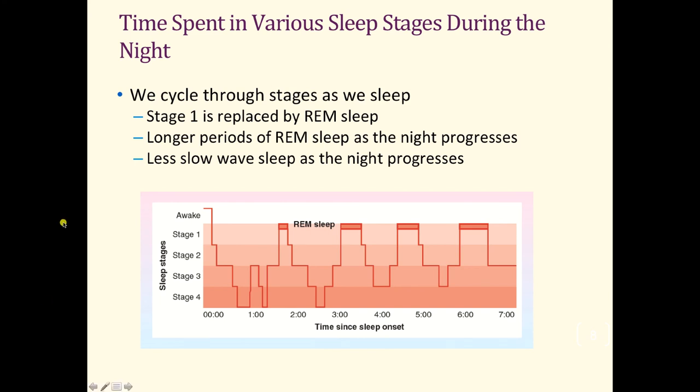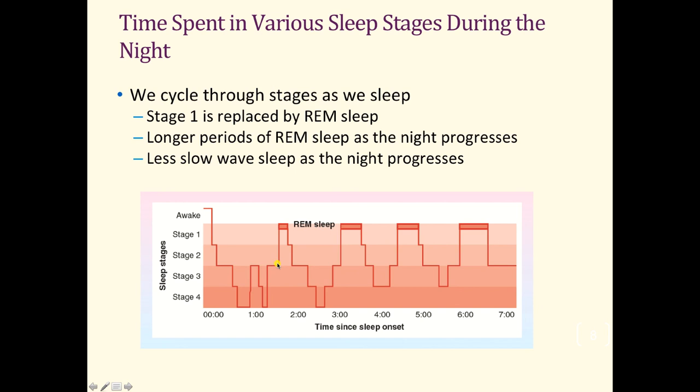Now let's take a look at how we transition from one stage to another while we're sleeping. Here we start off awake. We briefly go into stage 1, the lightest stage of sleep. Then we go into stage 2, again very briefly. We go into stage 3, and then stage 4. While we're in stages 3 and 4, we're, remember, in that slow wave sleep. Early in the night, notice that we kind of stay in 3 and 4 stage sleep for quite a while during that first hour and a half.